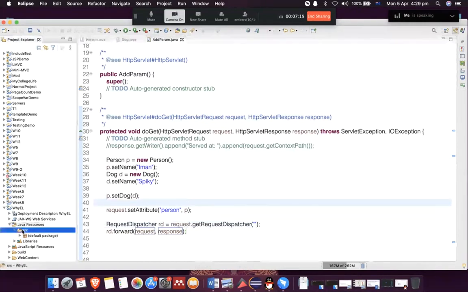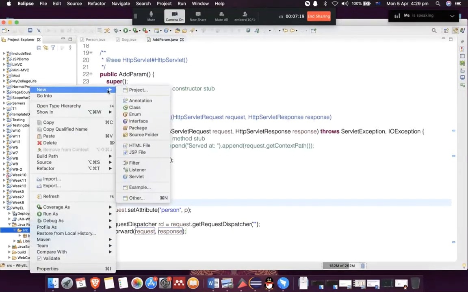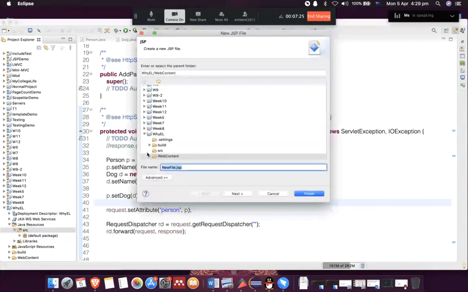So I'm going to go back to this tab, the source here, and add a JSP file. Where is JSP? Over here. Let's call the JSP file expression language demo.